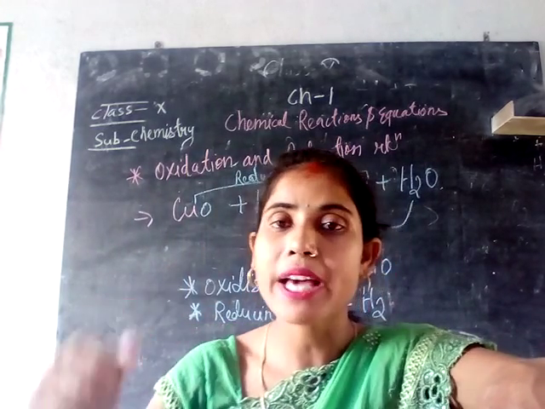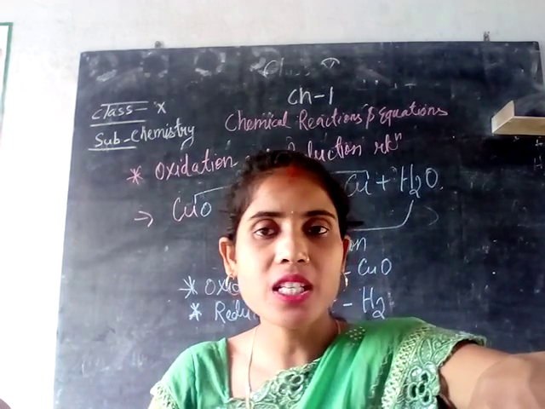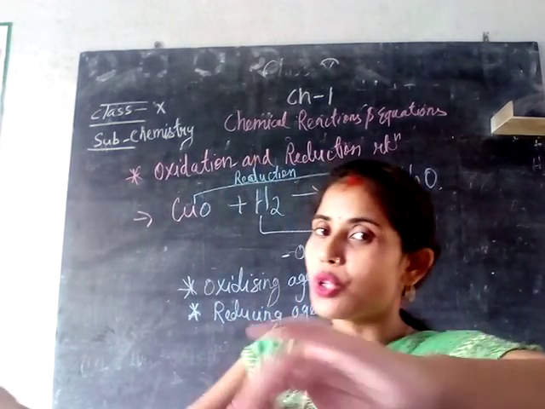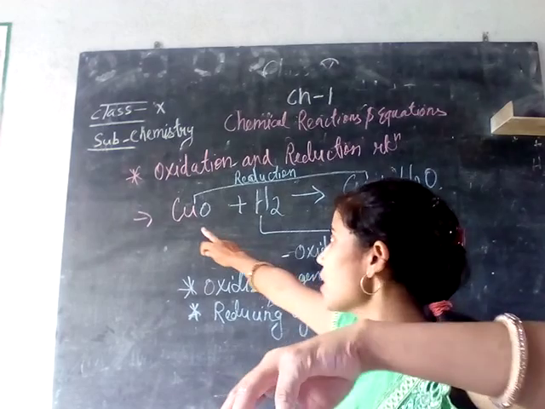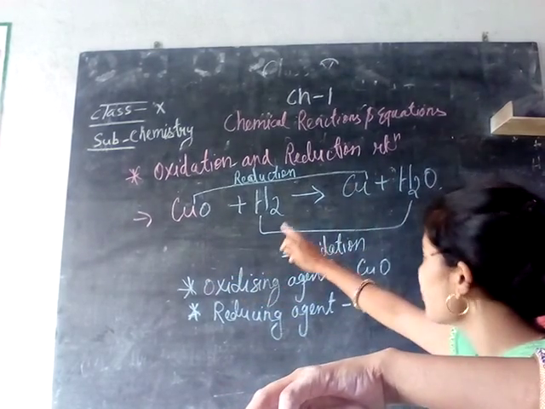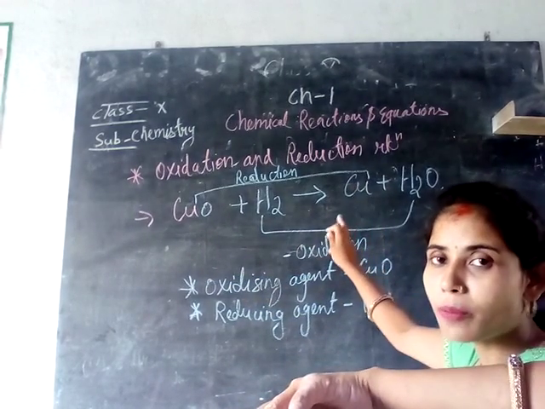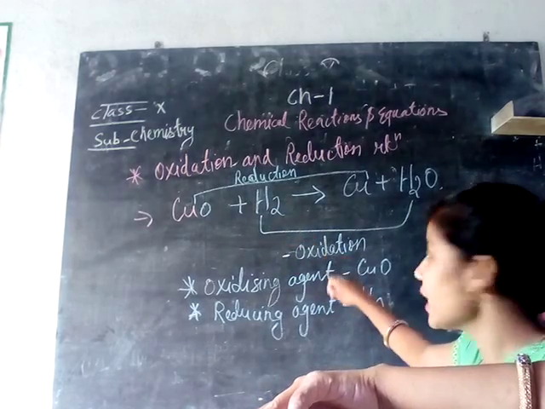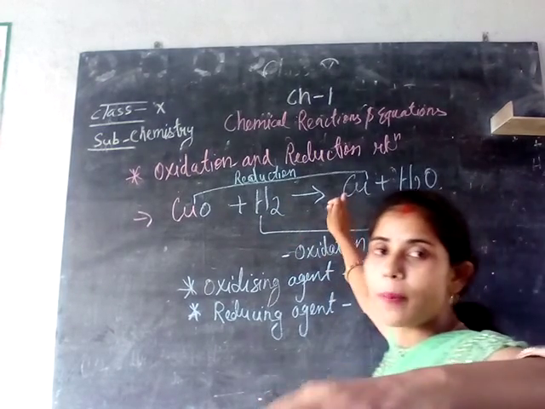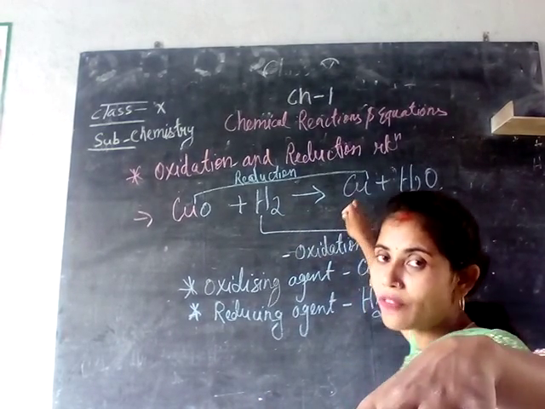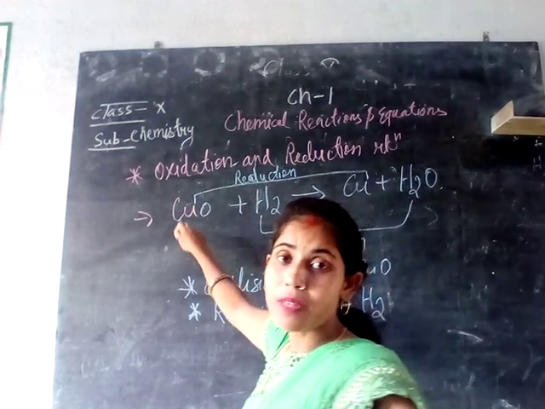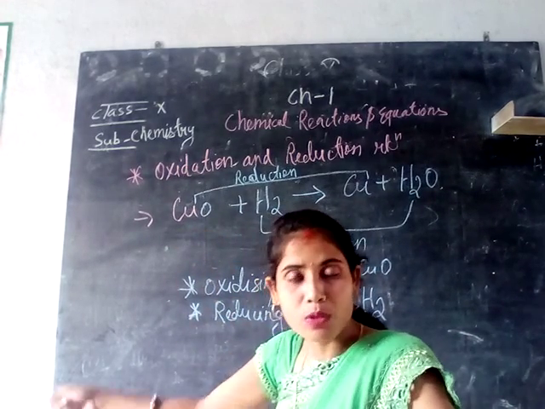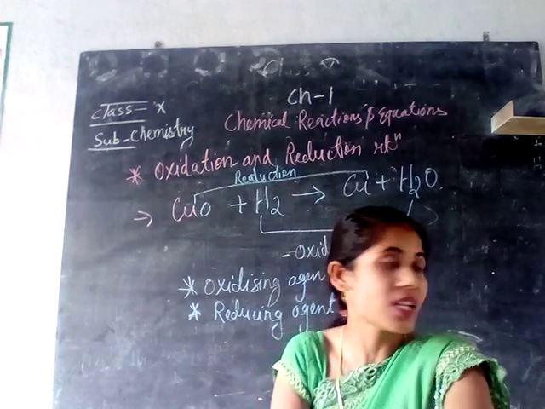As we can see from the example itself, what is the oxidizing agent and what is the reducing agent. What is happening here? Copper oxide has had oxygen removed from it. So copper oxide is a reducing agent, not copper. You have to remember that the substance from which oxygen has been removed will be an oxidizing agent.